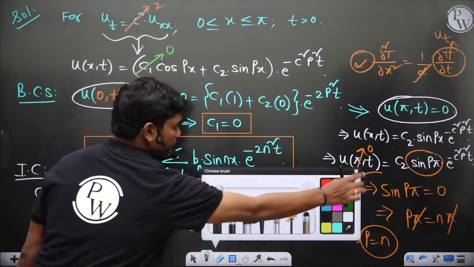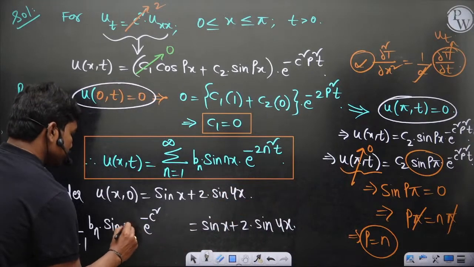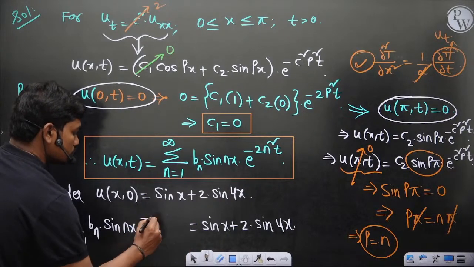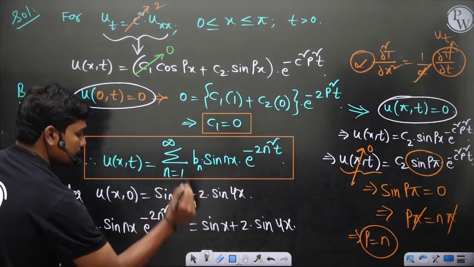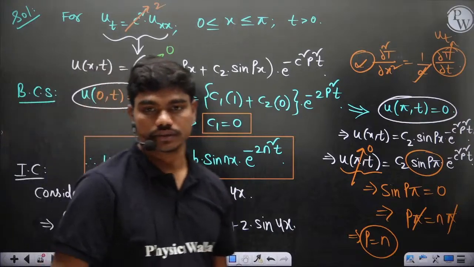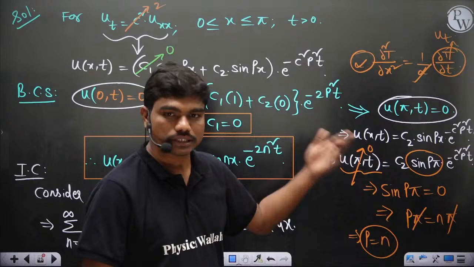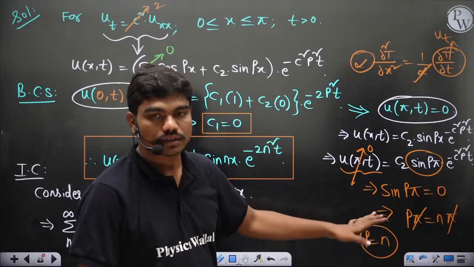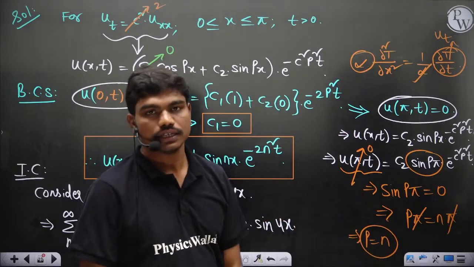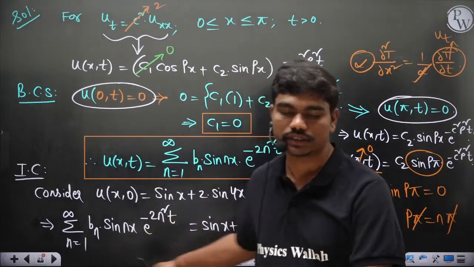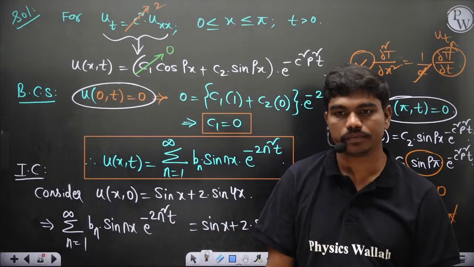So sin nx into e power minus c square n square t, where the value of c square is 2, so 2 n square t. This would be the actual function. Is this clear? I directly skipped this part because I myself know p is equal to n, but this is how p is equal to n. So first start with the boundary conditions and then with the initial condition form this summation.